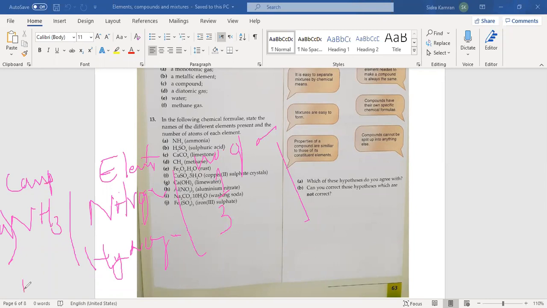Okay, in the same way with B, H2SO4, that is sulfuric acid. So write the elements, that is hydrogen, sulfur, oxygen, and write the number of these atoms in the next column.